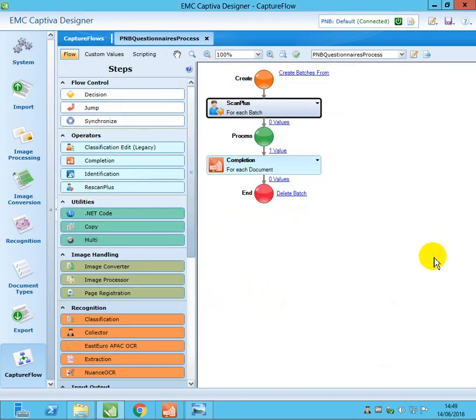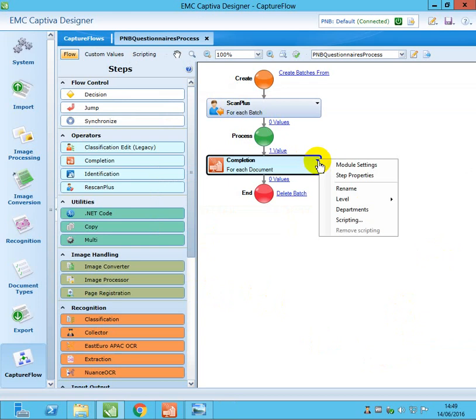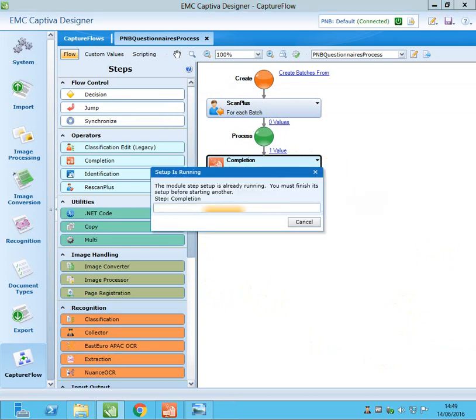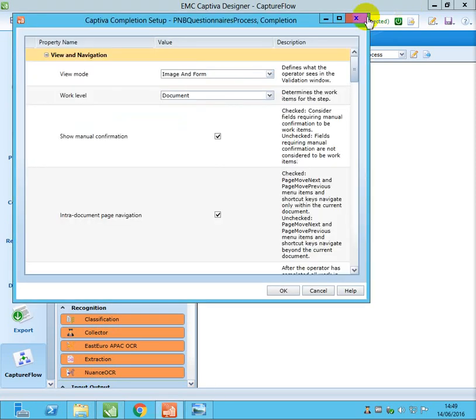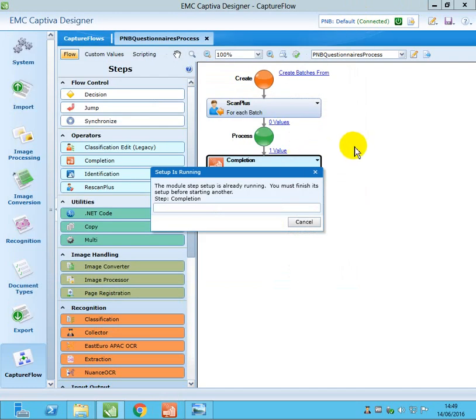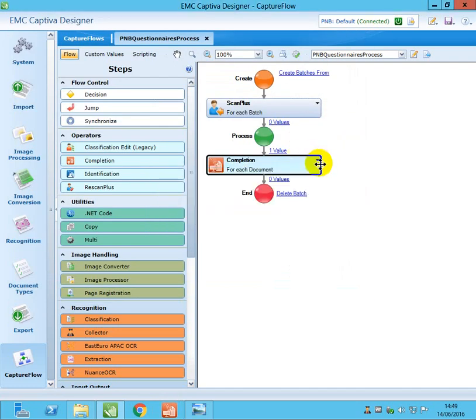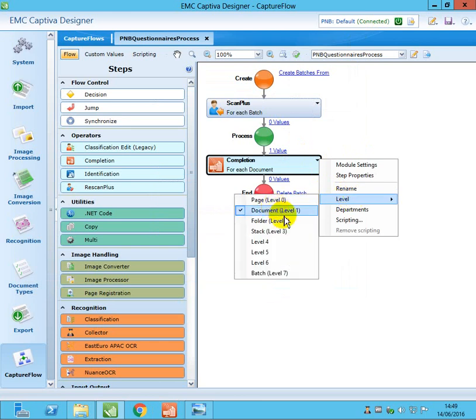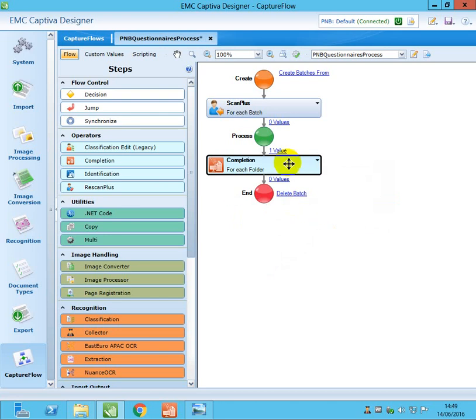Now we will open the completion module in the setup mode. Right click, module settings. Before module settings, I will check this. What is the level for this? I'm going to use this in level 2, not in level 1, because I want to show the entire documents for the user. So I changed it to level 2. Now I'm going to open module settings.